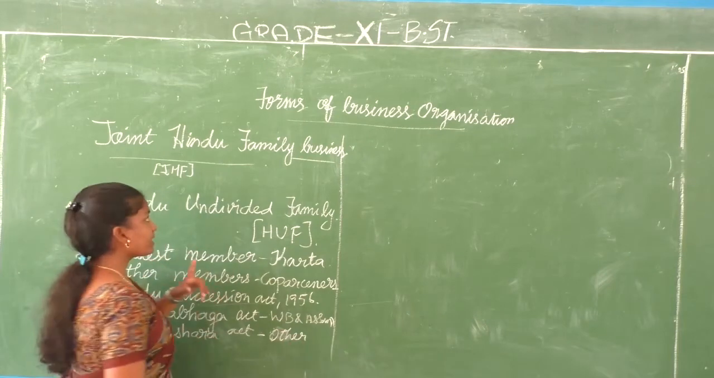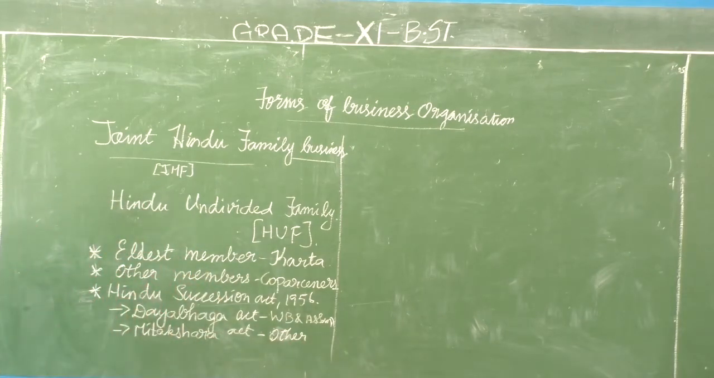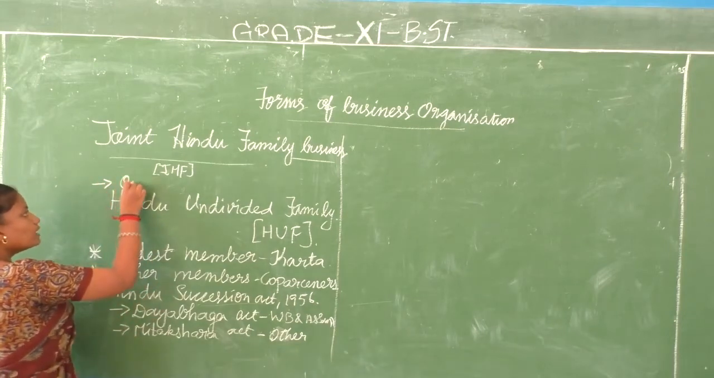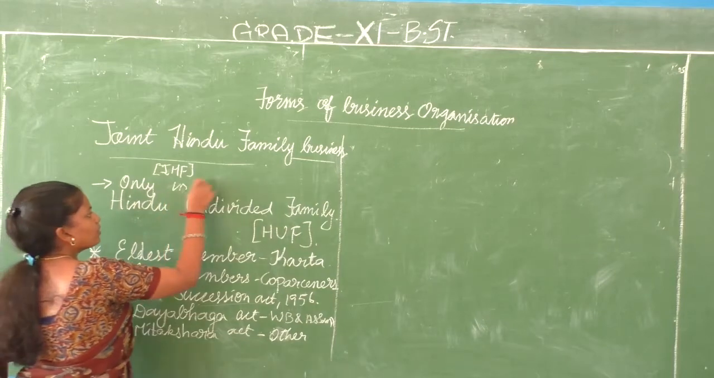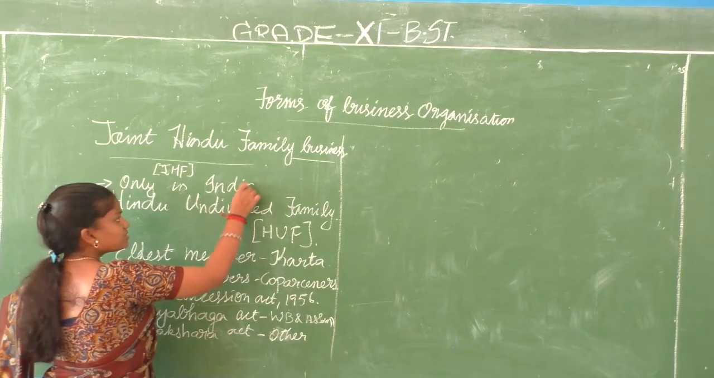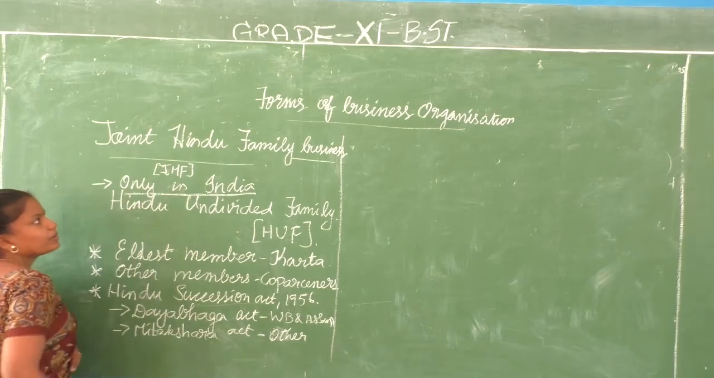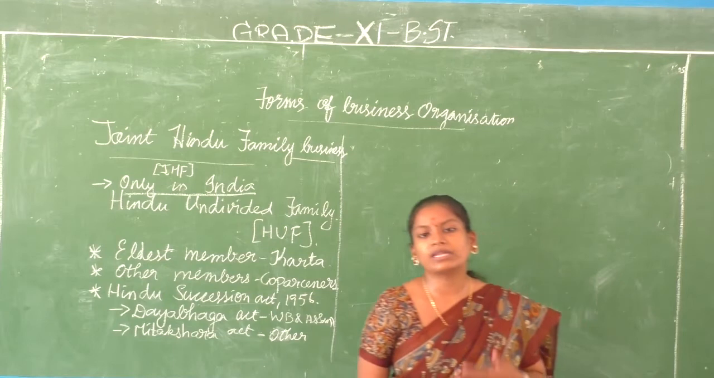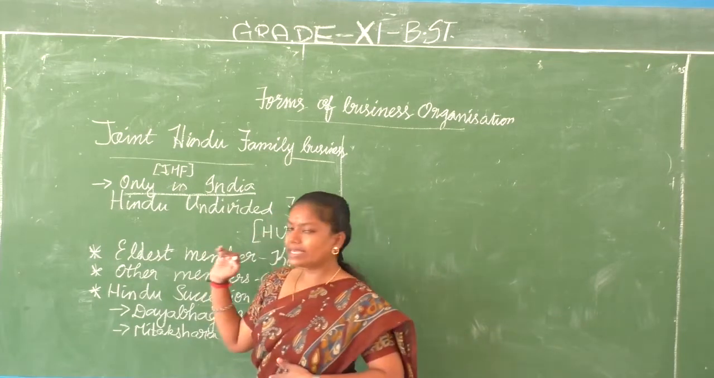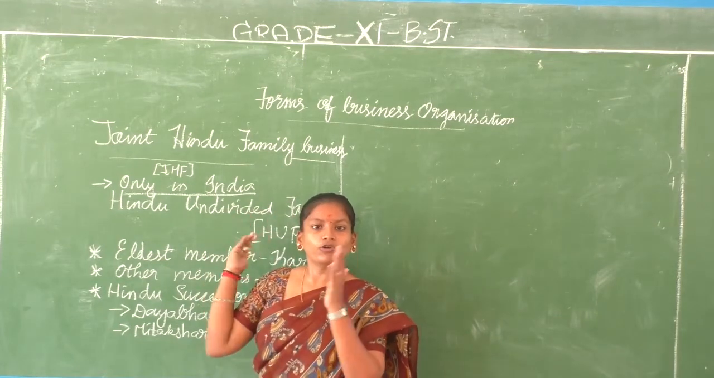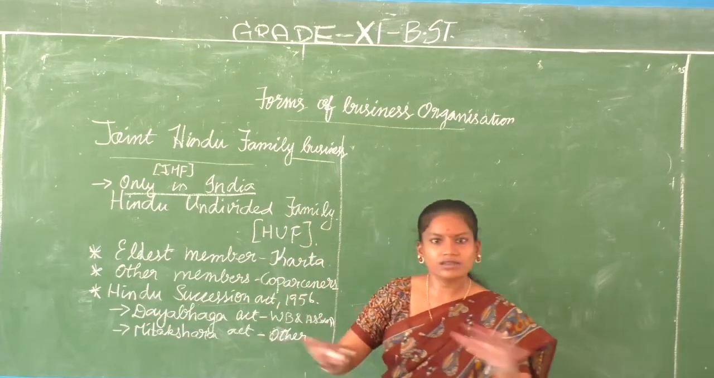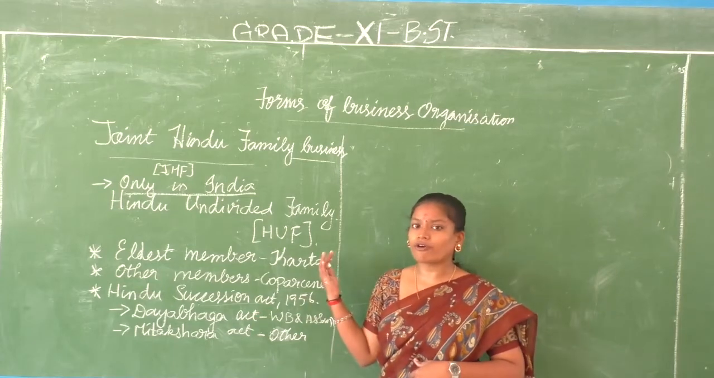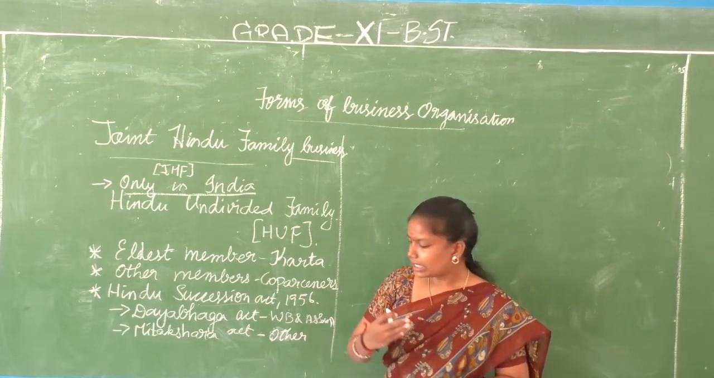And one more important thing about joint Hindu family businesses is that they exist only in India. You can find this sort of business only in India, because only in India do we have this joint Hindu family, Hindu undivided family tradition. So this sort of business is found only in India. The act applies only inside India, and everything that comes along with this sort of organization applies only inside India.